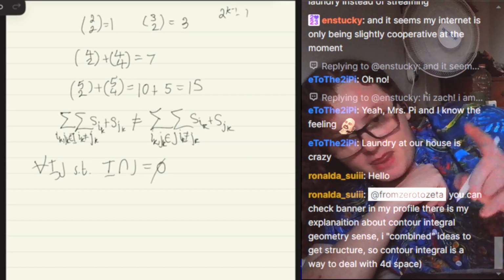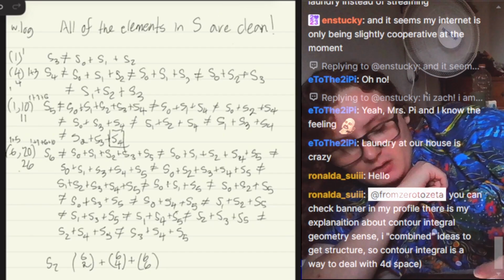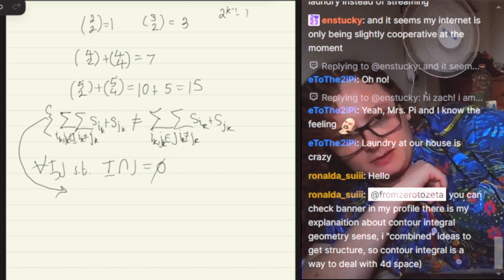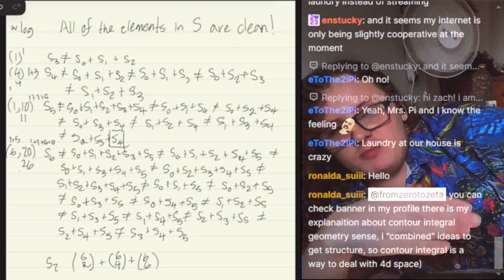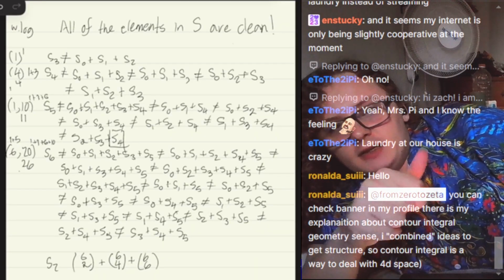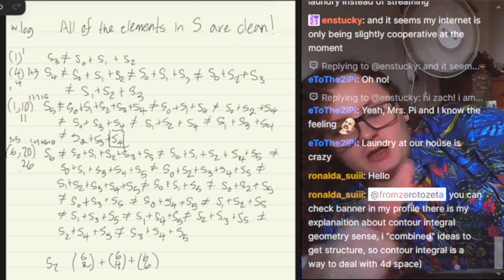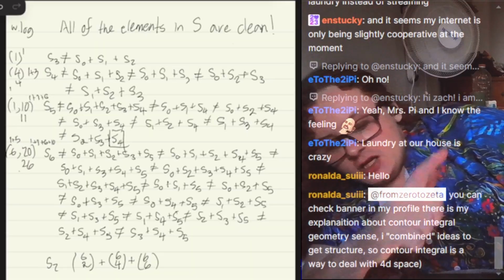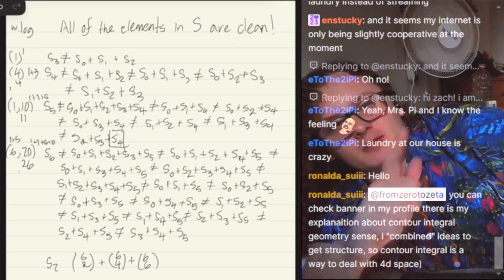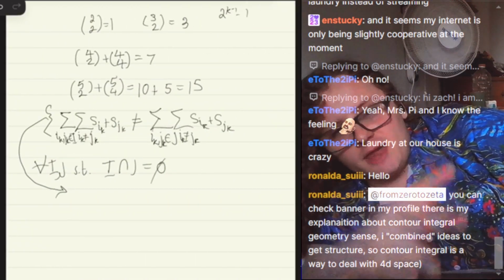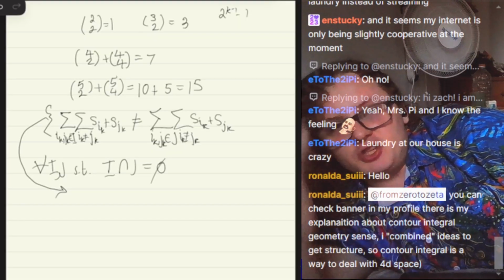Now, the places where this is true and thus excluded from the clean set, that is an infinite set. And these are non-clean integers because they don't have a representation. So what this construction does is it makes sure that all of the elements of S are clean, and all the elements generated from the elements of S are clean. So every representation of every sum of a distinct number of elements in S is also clean. But that causes there to be an infinite set of numbers that don't have a representation.